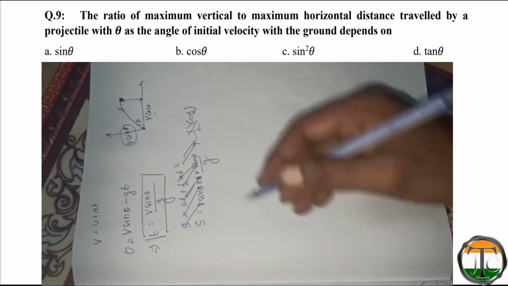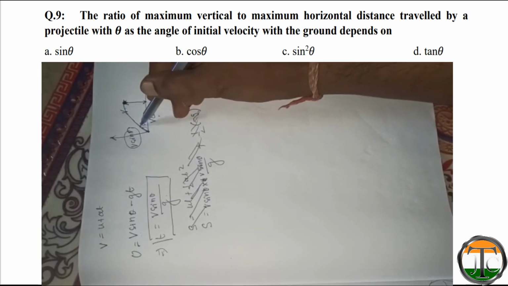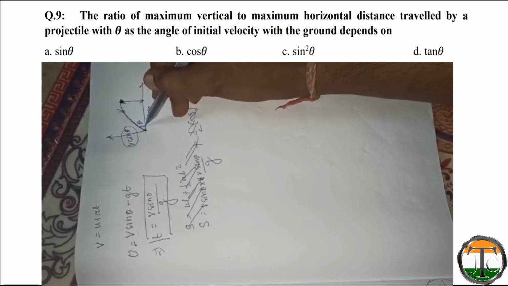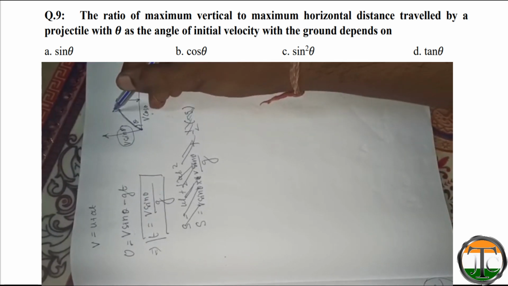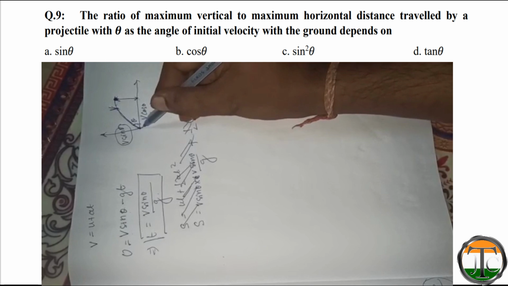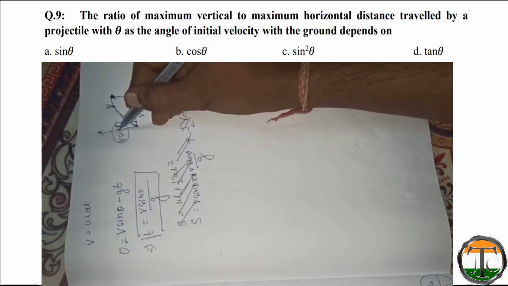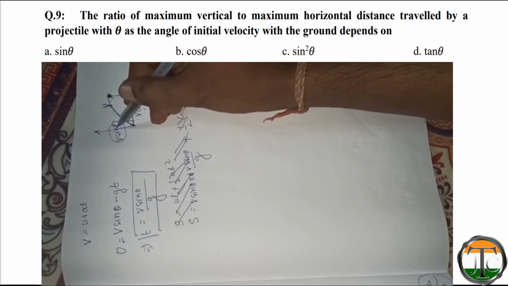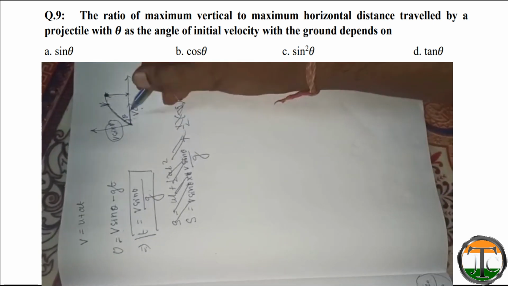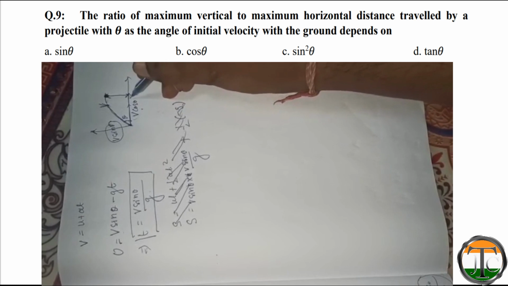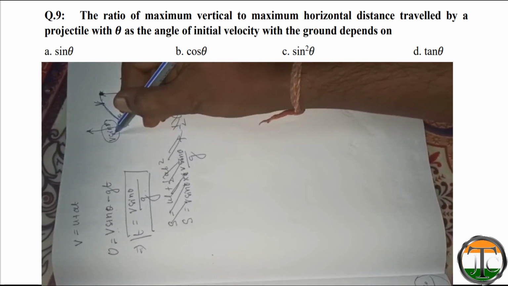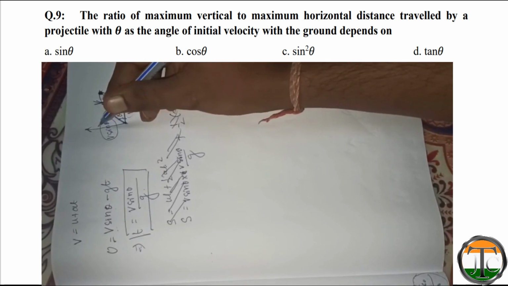So let's say we throw the stone at an angle of theta. If it has velocity v, then in the horizontal direction it will have velocity v cos theta, and in the vertical direction v sin theta. So this v cos theta will help in horizontal movement and this v sin theta will help in vertical movement.